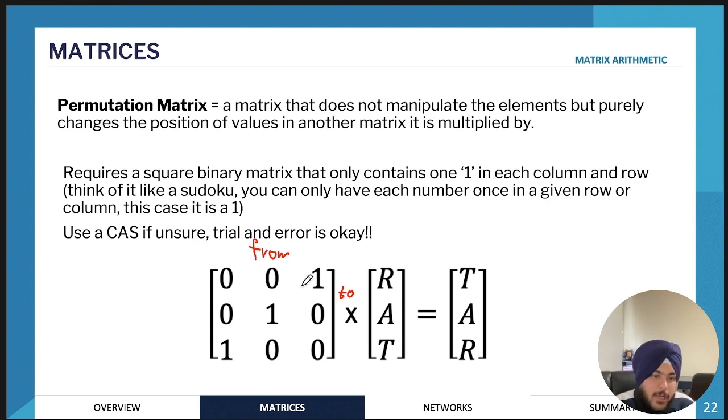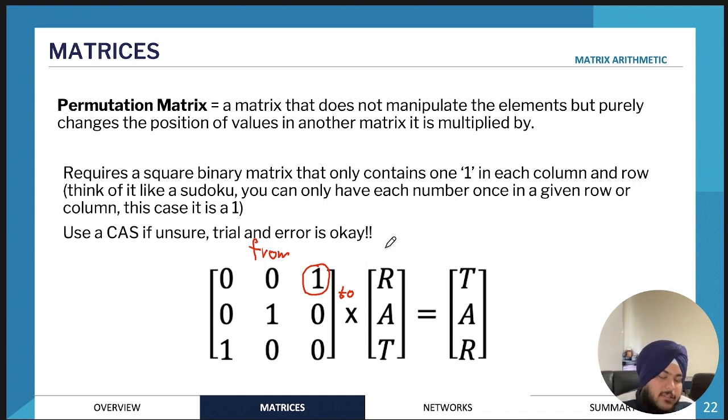They might have more than one in each row or each column, but a permutation matrix will only contain 1 in each row and each column. So, for example, the way that I like to think about it is if we have something in row 1 and we want to change it to row 3, we want to place the 1 in the third column.